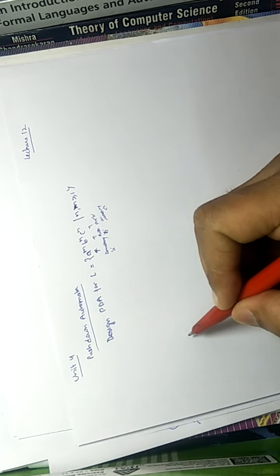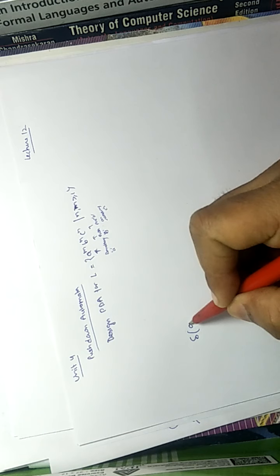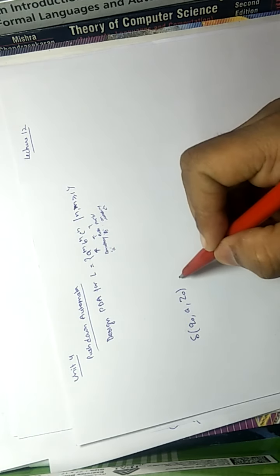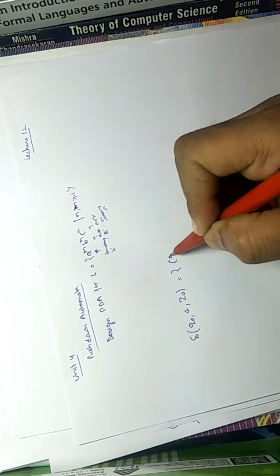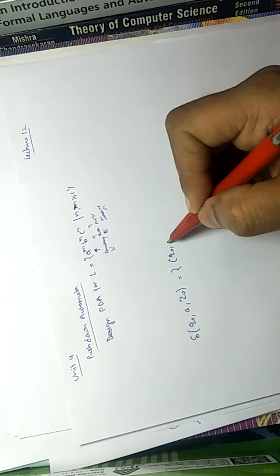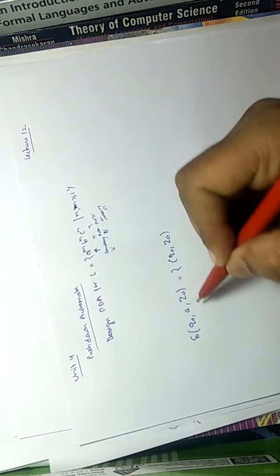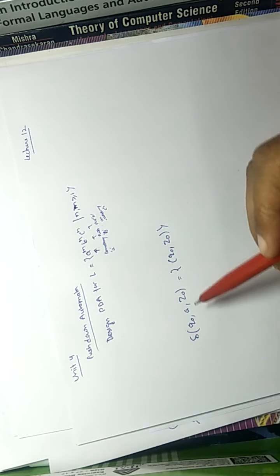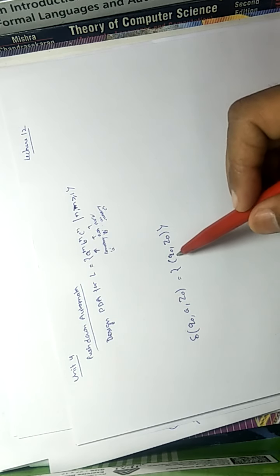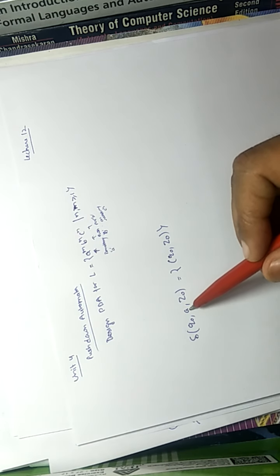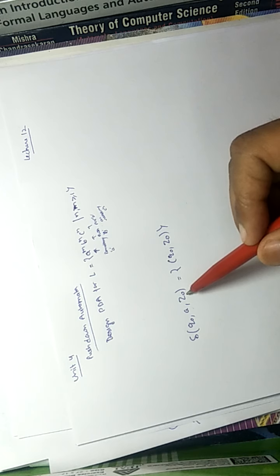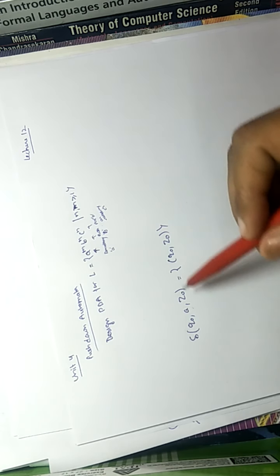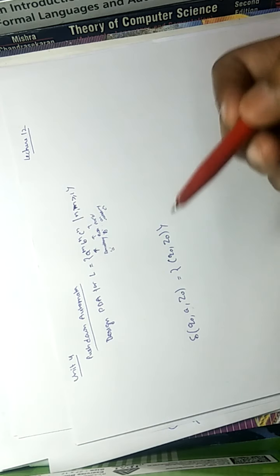It can be designed as follows. At the start state you read A, Z0 is the stack initial symbol, and we are moving to Q0 again, and we are not pushing A into the stack. It is a do nothing operation, and it is a self loop from Q0 to Q0. If we read another A, Z0 will again be the stack initial symbol and we are doing nothing. So with this transition we will do nothing for A.